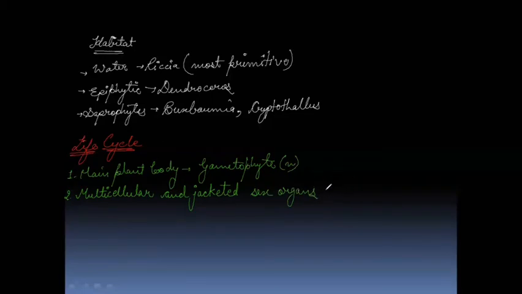And these sex organs are present on the gametophyte. So this is again an important point, that the sex organs are present on the gametophyte. So this is one important character. Do remember it. Now let's discuss some important points about these sex organs also. So point number 3 is these sex organs are present on the dorsal surface of the thallus or the bryophyte body. So let's write the point: sex organs on dorsal surface.